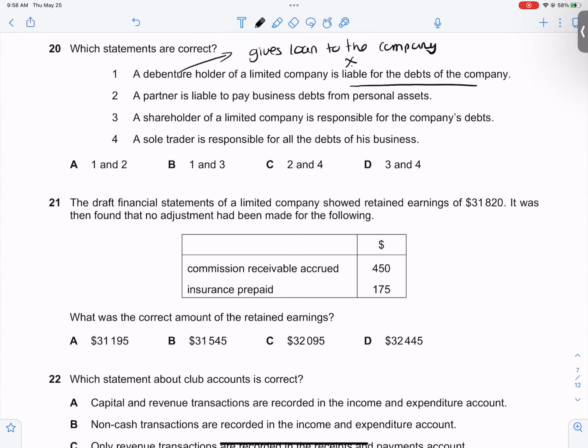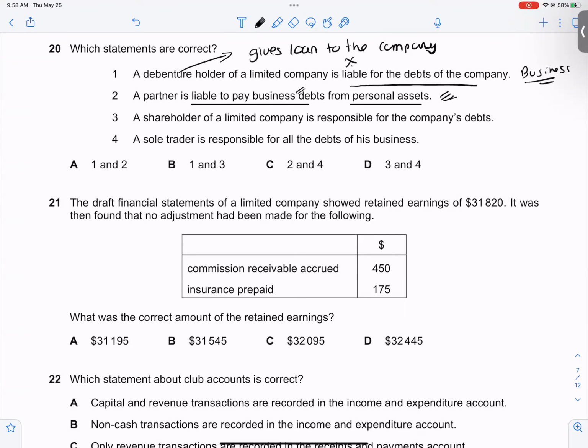So this is incorrect. A partner is liable to pay business debts from personal assets. Partnership firm is an unlimited liability type of thing, wherein if there are any business debts and the business is not sufficient to pay back the money, the partner's personal assets are sold to repay the debts of the company.